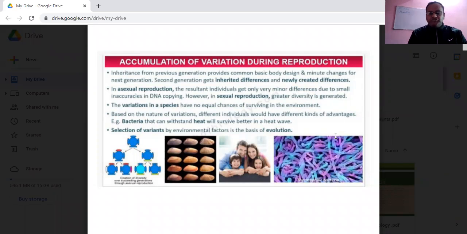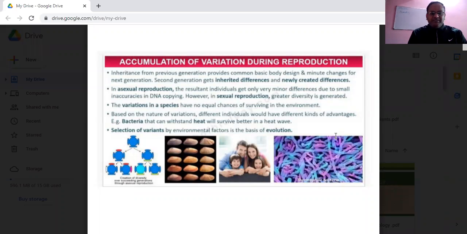However, in sexual reproduction, greater diversity is generated. And this variation in the species gives no equal chances of surviving in the environment. Based on the nature of the variation, different individuals have different kinds of advantages.